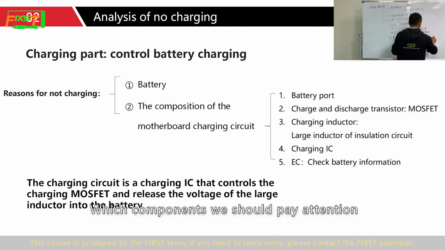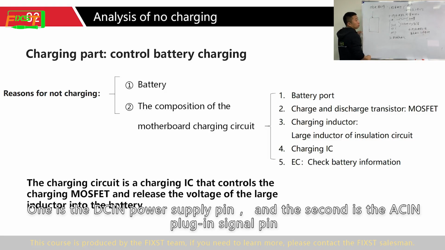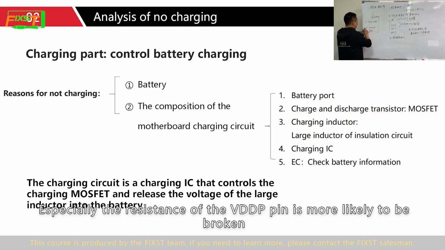Which components should we pay attention to? The key point is here. What pins of the charging IC need to be measured? One is the DCIN power supply pin, and the second is the ACIN plug-in signal pin. And then VDD and VDDP. Especially the resistance of the VDD pin is more likely to be broken.